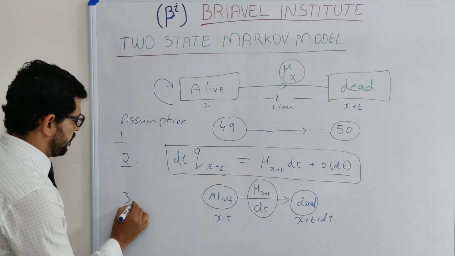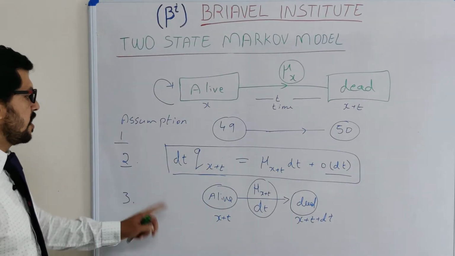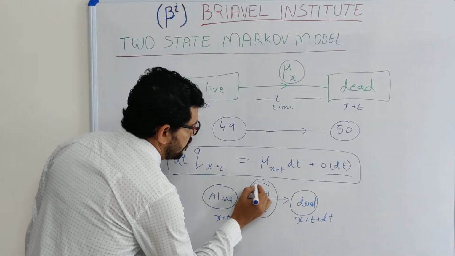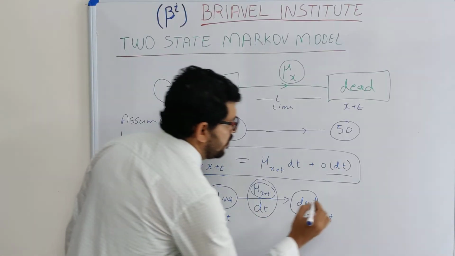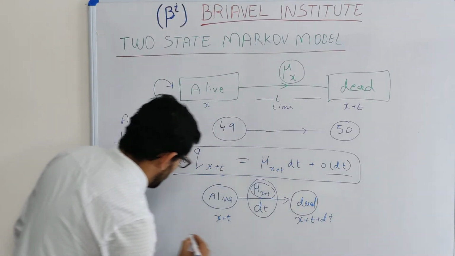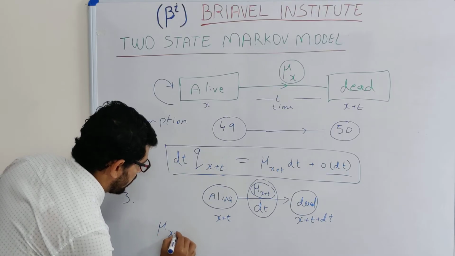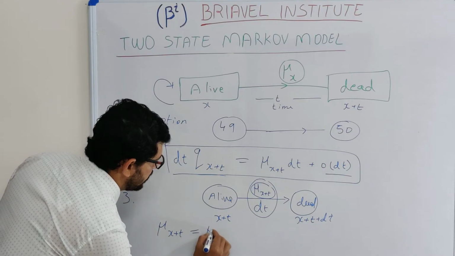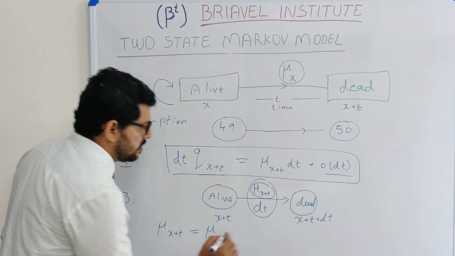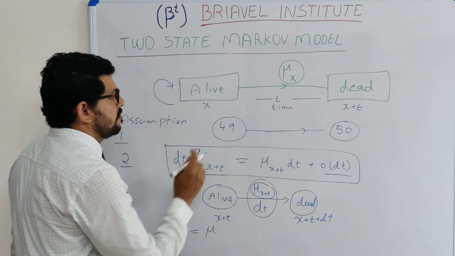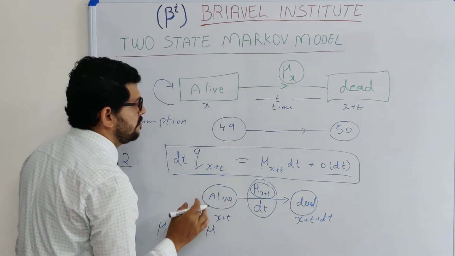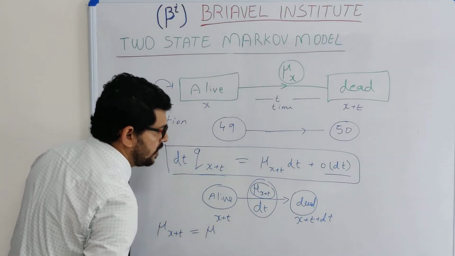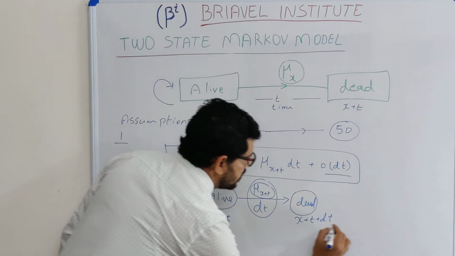In the third assumption, we are talking about how mu of s plus t is explained. Mu of s plus t is equal to a constant mu. We are considering the time from 49 to 50. It's a small time interval, and this interval is equal to 1, that is, 1 year. So t is equal to 1.